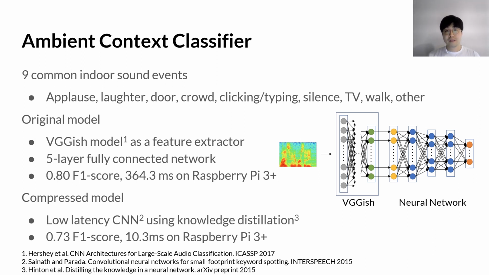We further compressed our model using knowledge distillation for on-device inference to lower the latency and preserve privacy. Our compressed model achieved 0.73 F1 score, which is lower than the original model. However, the latency is significantly reduced to 10 milliseconds on Raspberry Pi. Please refer to the paper for technical details.